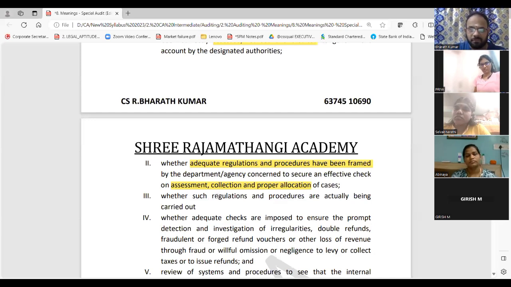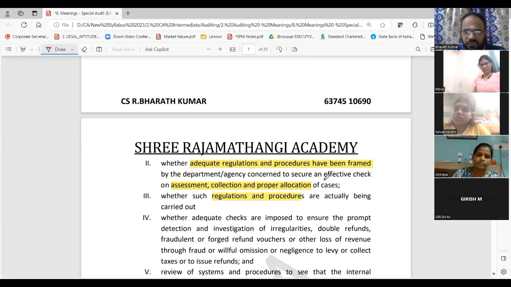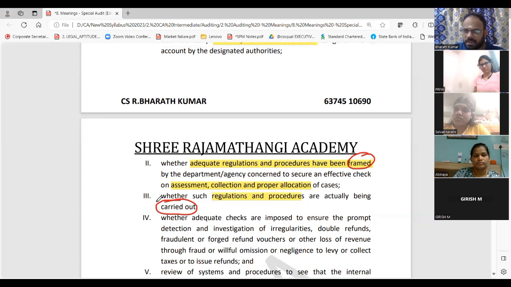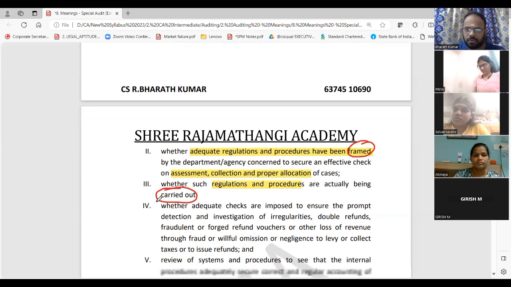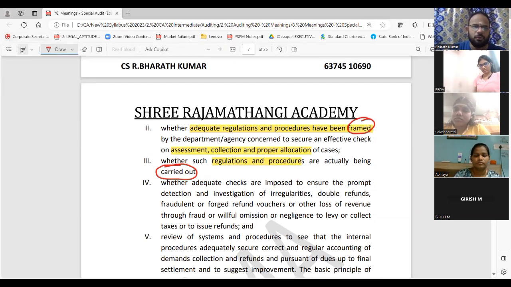Okay. Next, whether rules and regulations and procedures have been followed, whether it has been carried out. Now see the keyword here. First, whether it is framed properly. Whatever is framed is carried out properly. Same story. Rules, regulation, procedure only. First, you should frame from the government perspective. Department or agency will properly do, then they will carry out. When they carry out, what will you do?